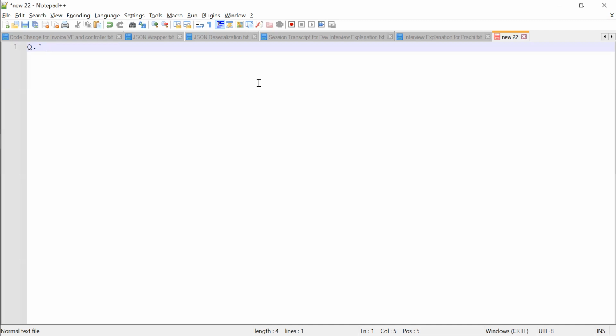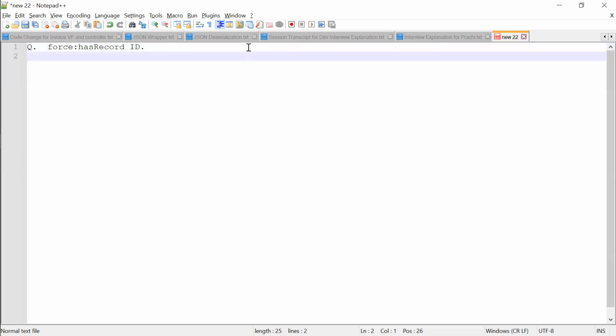There is an interface called force:hasRecordId. Have you heard about it? Not exactly. So there is an interface called force:hasRecordId, which means you will get the record ID from the opened record itself. So this is the interface, force:hasRecordId.